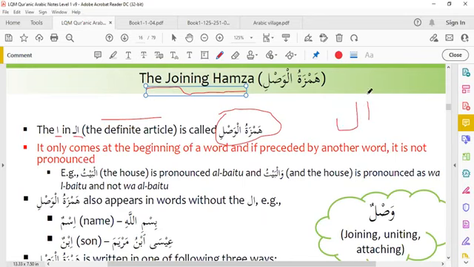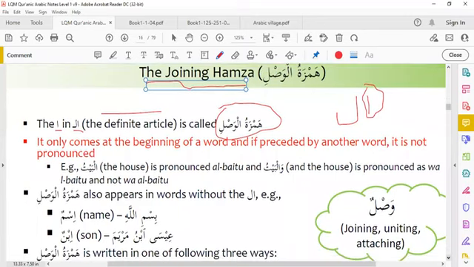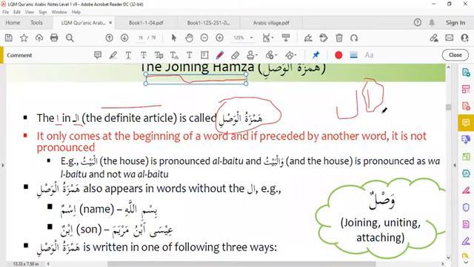In Al, this Alif, this Hamza, we call it Hamzatul Wasal. It joins the words. It only comes at the beginning of a word. If this Hamza is at the beginning of the word, then we will pronounce it. And if it is preceded by another word, it is not pronounced.